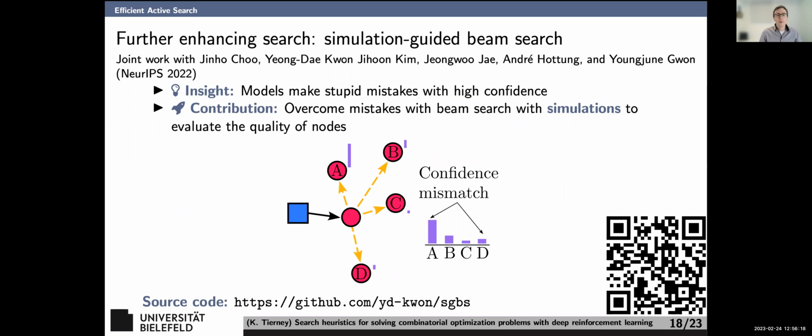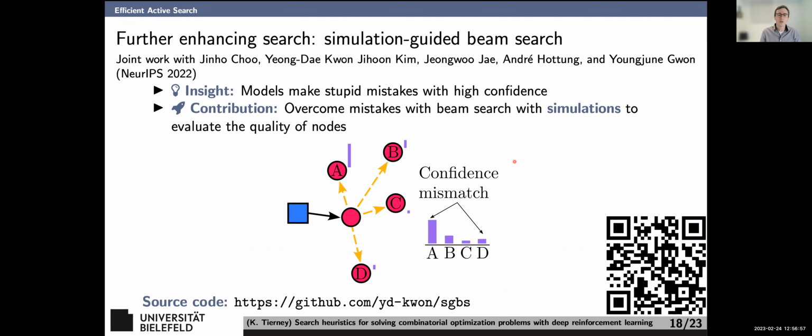The insight here is that models make really stupid mistakes with high confidence. And the problem there is, if you think about how EAS works, you generate a solution and then you try to adjust the network based on the good solutions you see. Now, of course, you should sample your output space. The problem though is that if your model thinks something is really, really bad, like it never chooses that, it's very unlikely that you sample it. So it's also very unlikely that you ever get to see that decision and adjust your model to make that decision in the future.